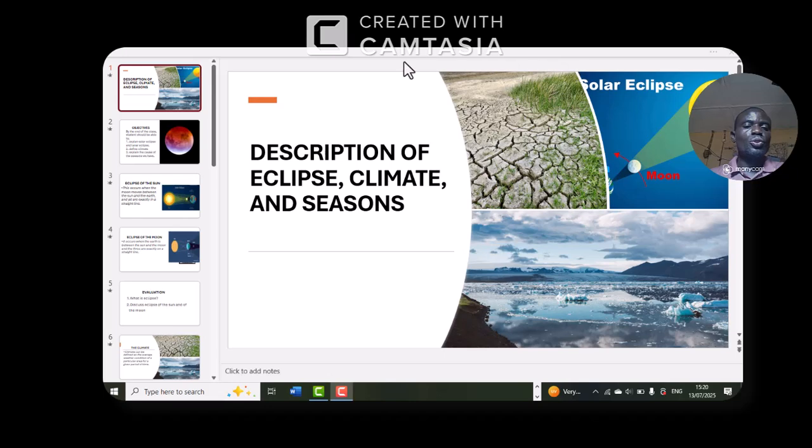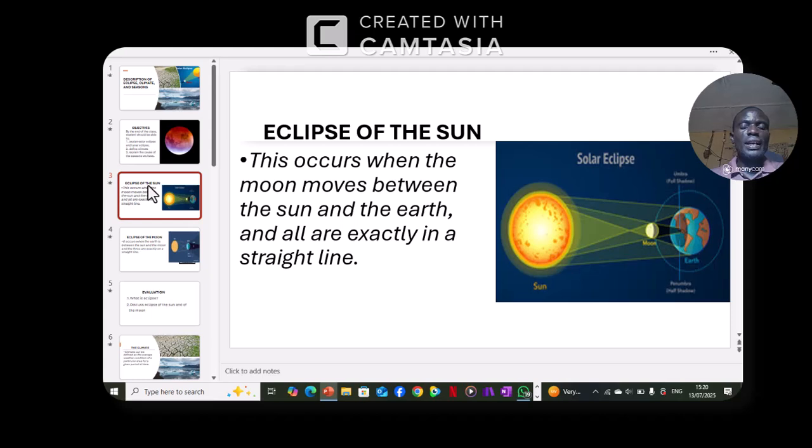Now we dealt with the eclipse of the sun. You see the diagram here. You see the sun, the moon, and the earth. It occurs when we have the moon in between the sun and the earth. We also have the eclipse of the moon.